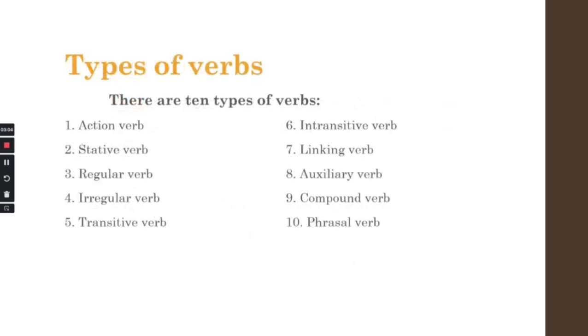Let's talk about types of verbs. There are 10 types of verbs. On my left hand side, we have action verb, stative verb, regular verb, irregular verb, and transitive verb, and on my right hand side, we have intransitive verb, linking verb, auxiliary verb, compound verb, and last but not least, phrasal verb. So once again, we have 10 types of verbs, as you can see.